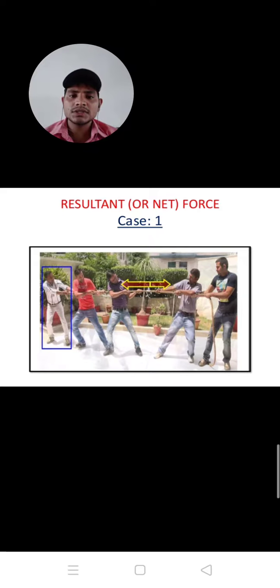Resultant force: when these persons pull a rope in opposite direction, then the force of these two men equals the force of these three men.